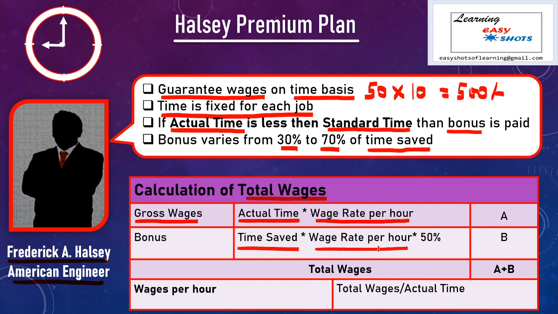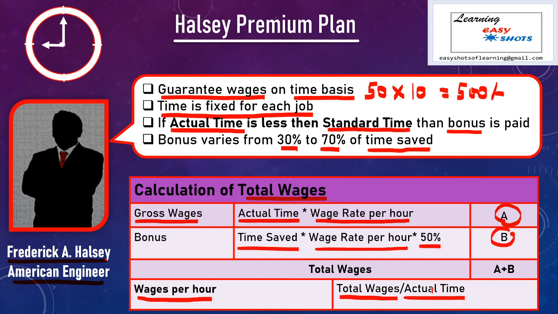And if no percentage of bonus is given in question, then we use 50% in case of Halsey premium plan. Now, to calculate total wages, we add gross wages and bonus. Now, if in a question wage rate per hour is asked, then the formula to calculate wage rate per hour is total wages divided by actual time or time taken by the worker to complete the task.